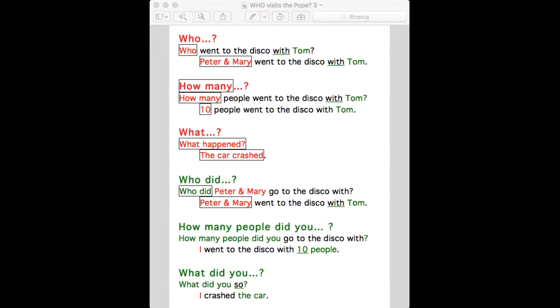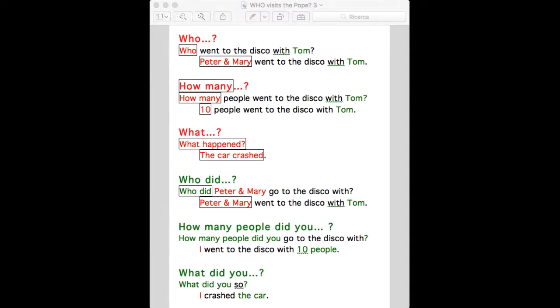So in the first question, who went to the disco with Tom? The answer is Peter and Mary, because we want to know the subject. Whilst in the second question, who did Peter and Mary go to the disco with? The answer is Tom. Now, this can be transposed onto other questions. For example, how many? How many people went to the disco with Tom? So we always want to know the subject. 10 people went to the disco with Tom.